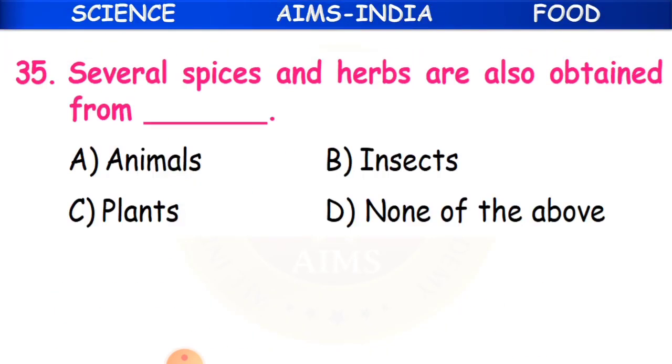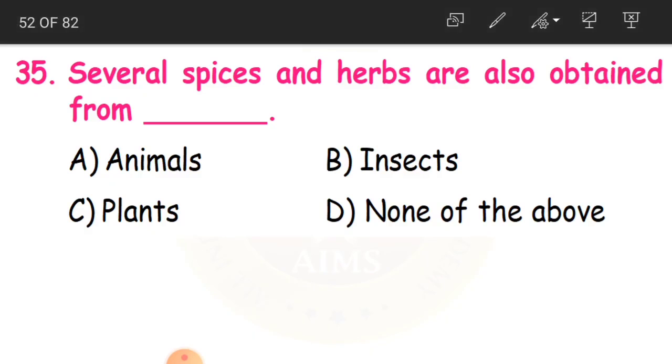Clear, children? Now 35th question. Several spices and herbs are also obtained from. So where do we get these spices and herbs?